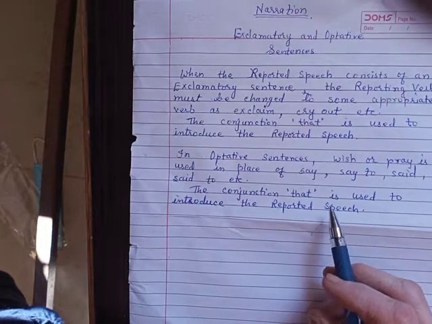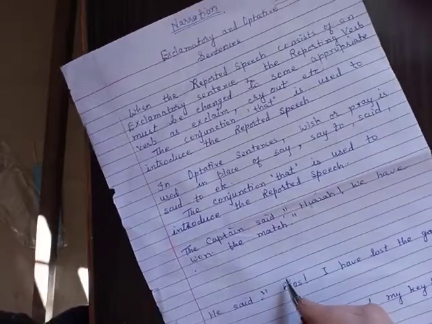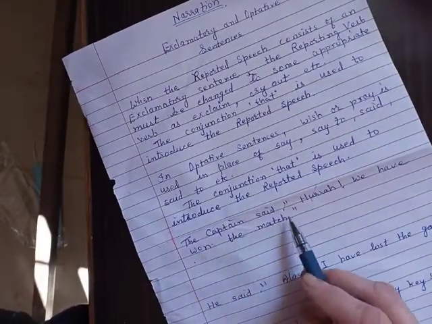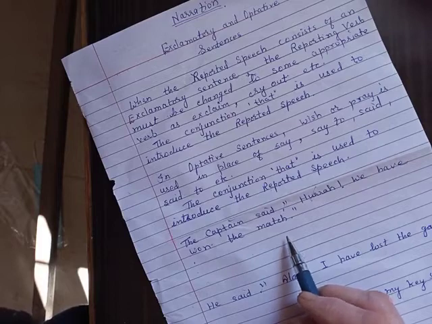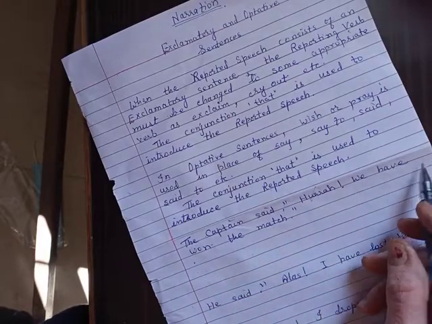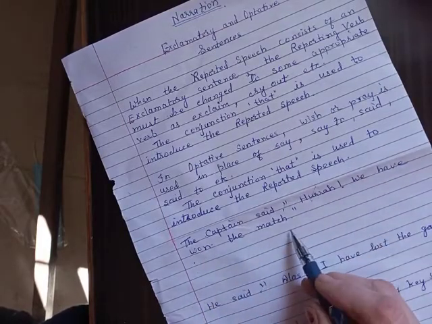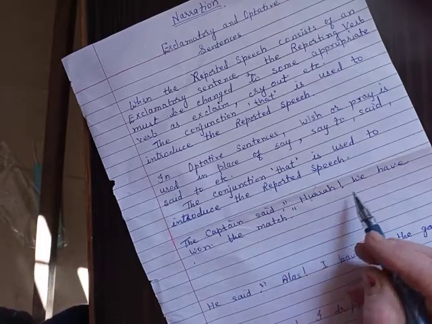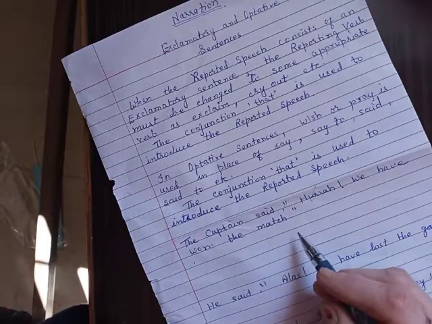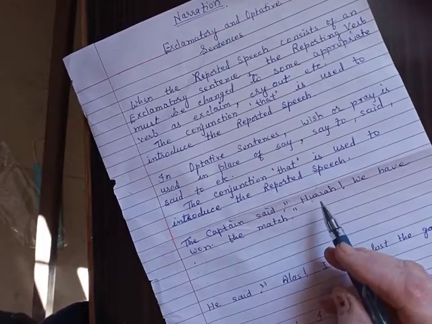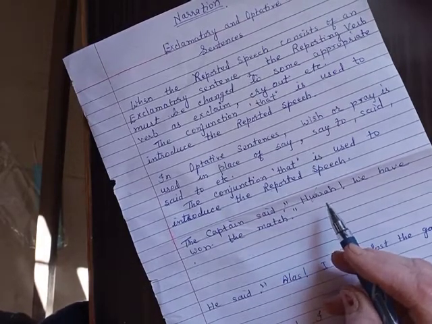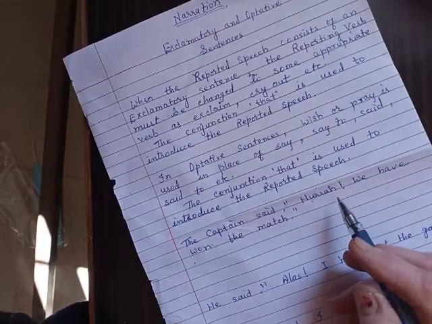So the first sentence is: the captain said, "Hooray, we have won the match." Here we see this is a sentence of exclamation. When we express our feelings like joy, sorrow, wonder, surprise, etc., then it is called an exclamatory sentence.